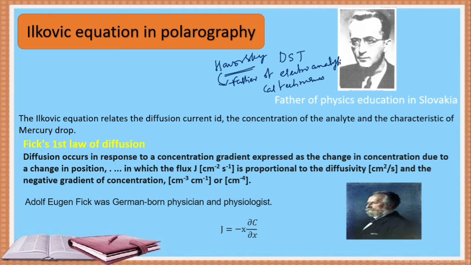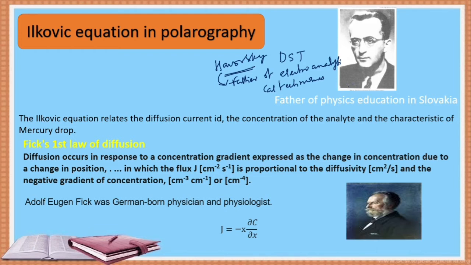When he joined as a student in the Heyrovsky lab, Heyrovsky assigned Ilkovic the work of deriving a quantitative relation in polarography, that is, between the diffusion current and the concentration of the analyte solution.